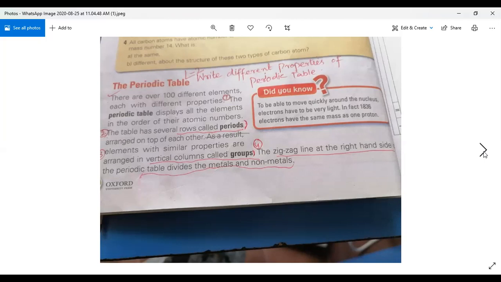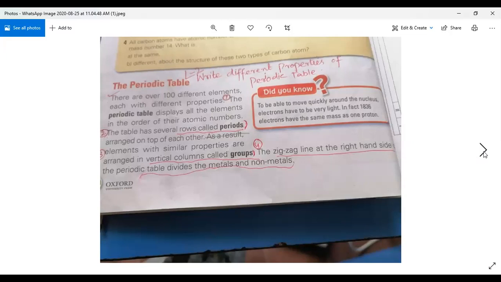It is given on page number 36. First write the question, then I will tell you how many properties you have to write in your copy. The question is: write different properties of the periodic table. It starts from here. There are over 100 different elements, each with different properties. So what are these properties?